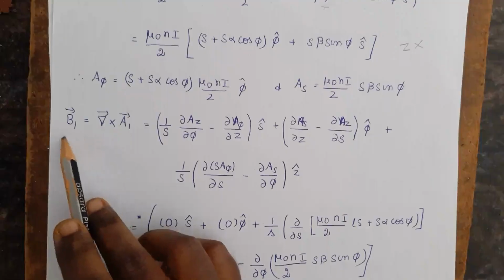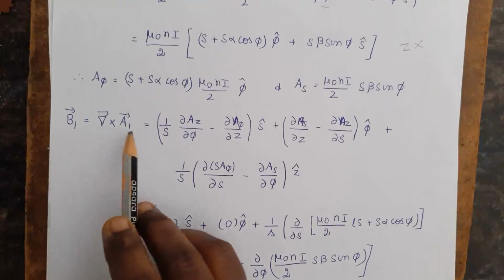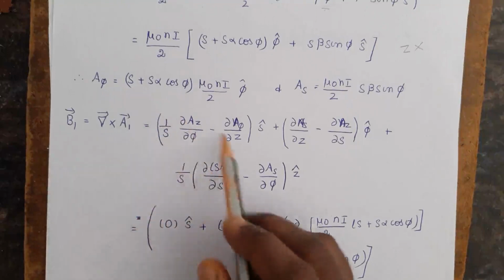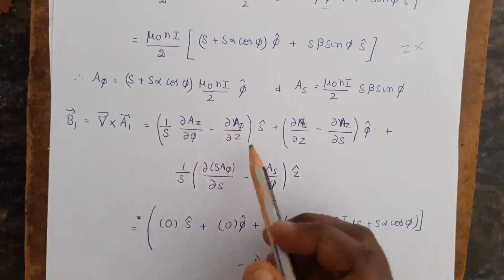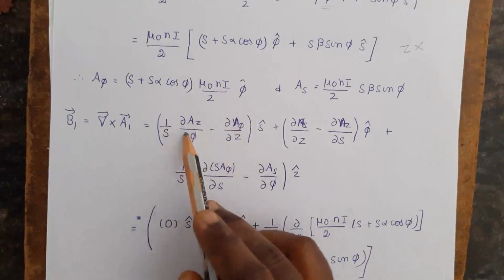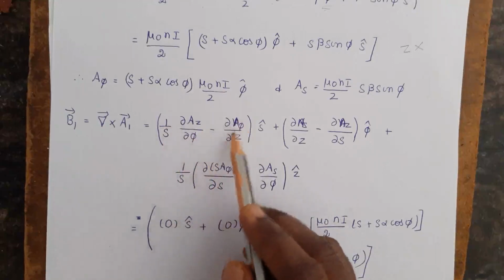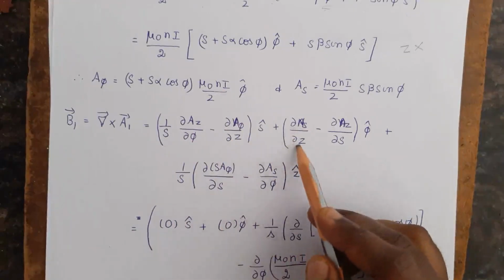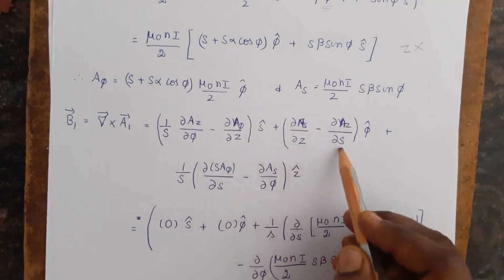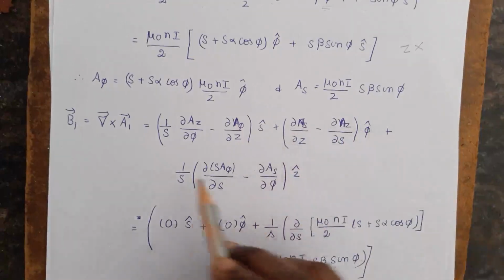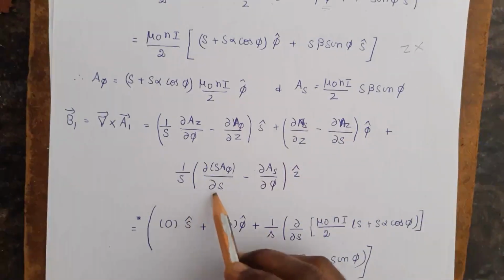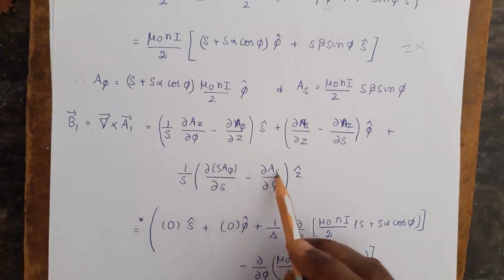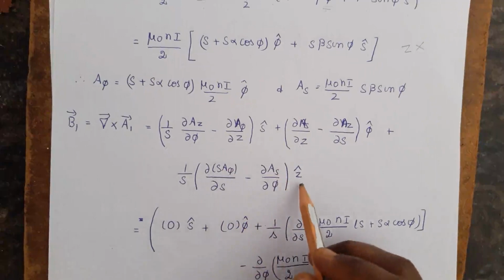So the new magnetic field B1 is equal to the curl of the vector potential, that is 1 by s. Here I am not using the determinant form to find it, I am using another way: 1 by s (dou A z by dou psi minus dou A psi by dou z) s cap plus (dou A s by dou z minus dou A z by dou s) psi cap plus 1 by s (dou by dou s of s times the psi component of A minus dou A s by dou psi) z cap.